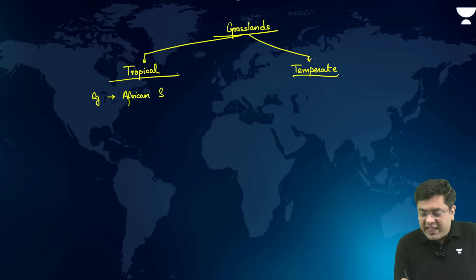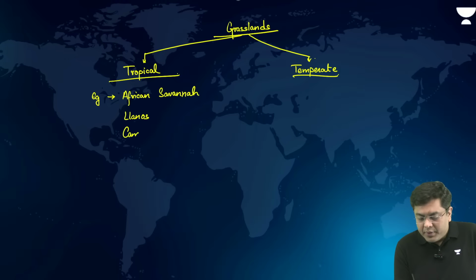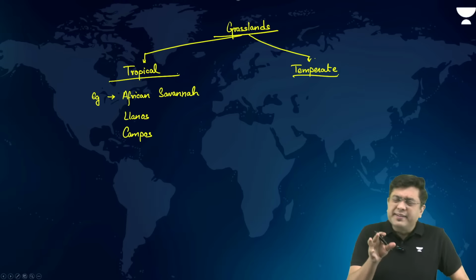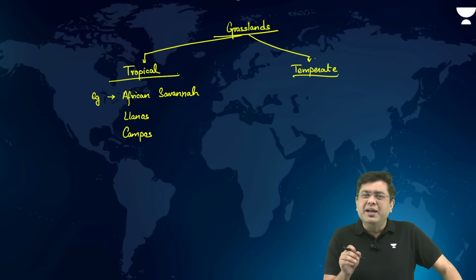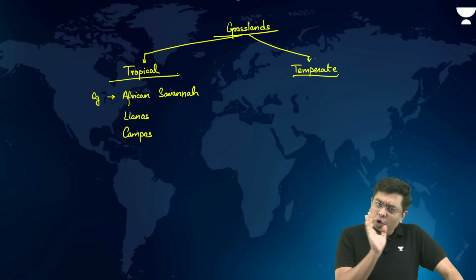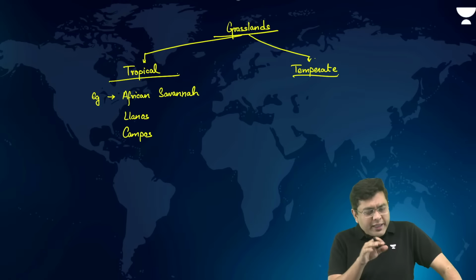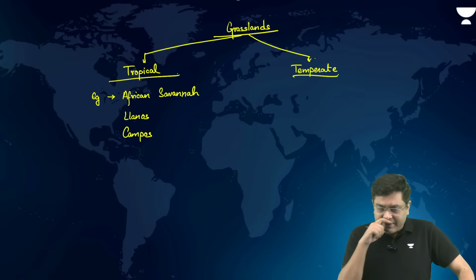Okay. Then after that, you have Llanos in Venezuela, Campos in Brazil, some areas around the region of northern Karnataka, around the region of northwestern Andhra Pradesh, there also you will find some tropical grasslands.